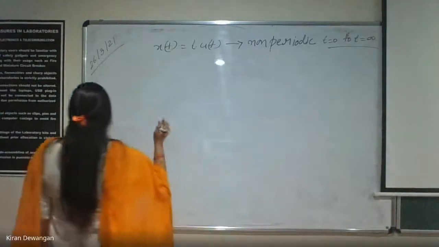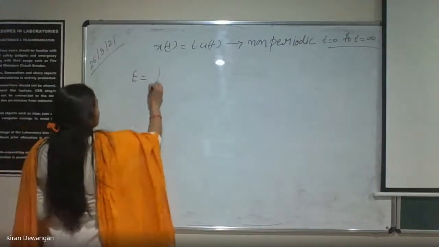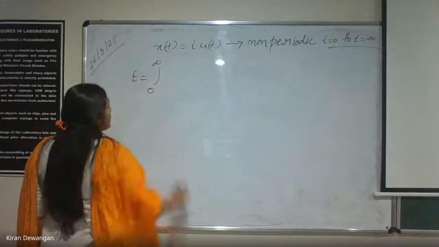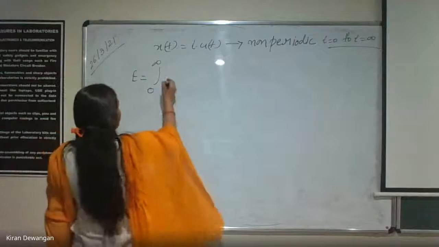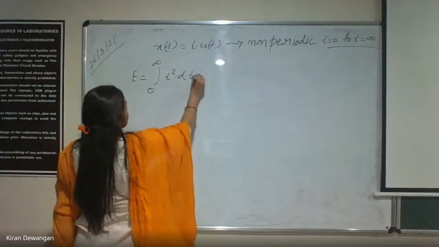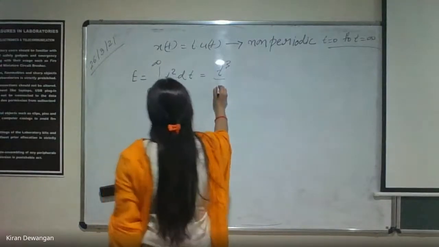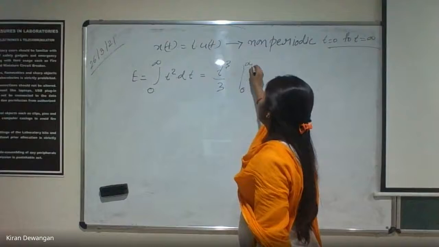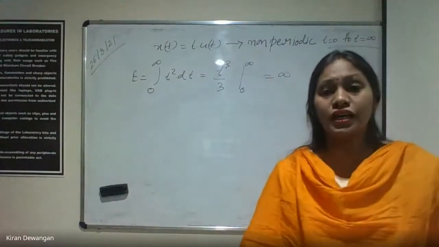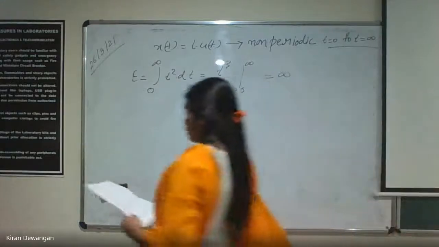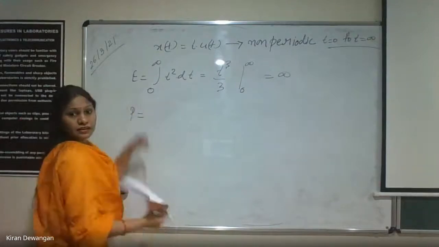So if we can find the energy of it, it will be 0 to infinity because it has u(t) attached to it. It will be integral 0 to infinity, and this becomes t square dt. क्या आएगा ये? t cube by 3, 0 to infinity. The answer is infinite. Energy कितनी आ रही है? Energy is infinite. Now if we calculate power, energy is infinite, right? This one is clear.